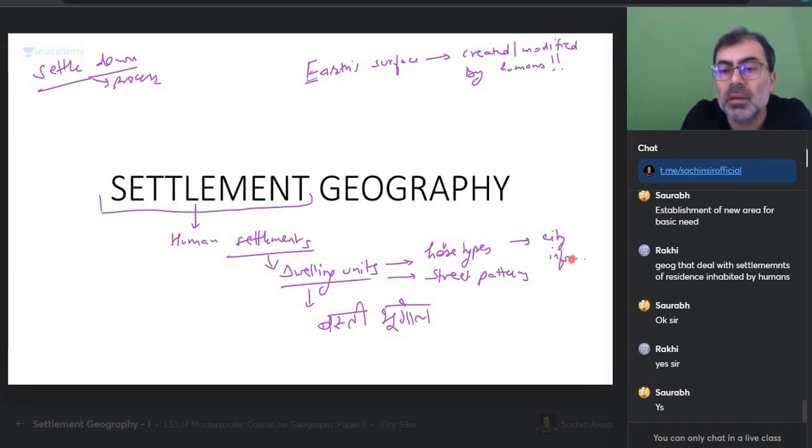It is very specific. Establishment of new area for basic need. क्यों कर रहे हो भाई? That doesn't carry any meaning. इसे पढ़ने वाला थोड़ा हैरान होगा, ये क्या लिख दिया? But that really doesn't carry any strong meaning. Is everyone with me on this?